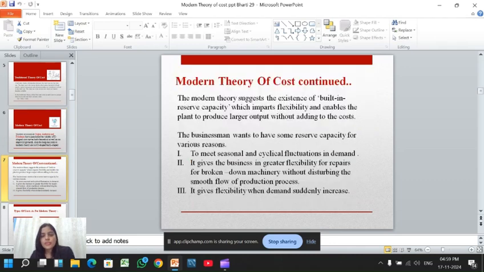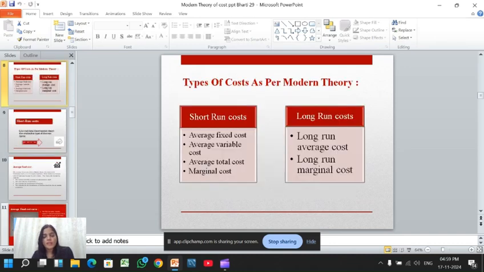This is due to the built-in reserve capacity of the plant. So, according to the L-shape, cost declines with a rise in production, but after using the reserve capacity, it turns constant and takes the shape of an L.